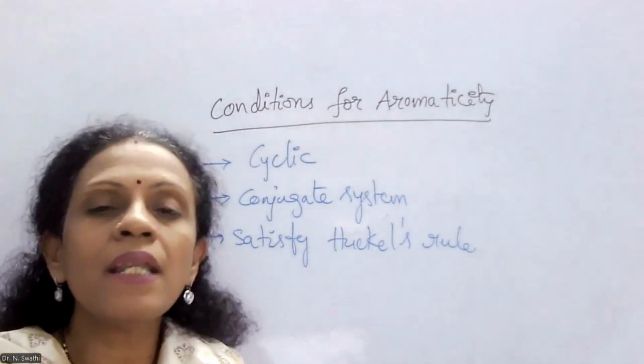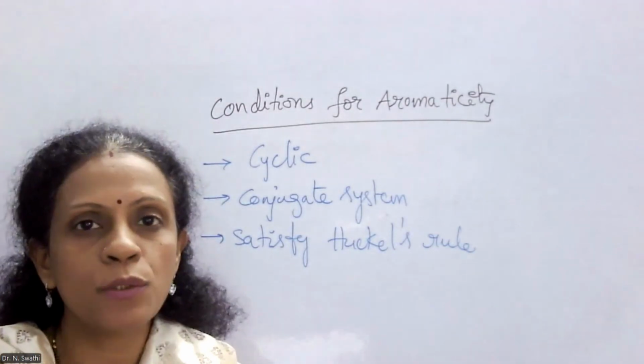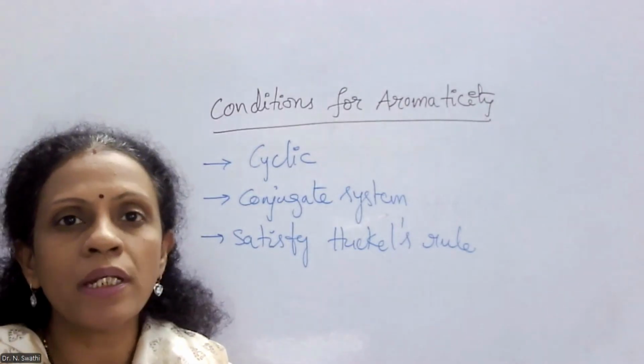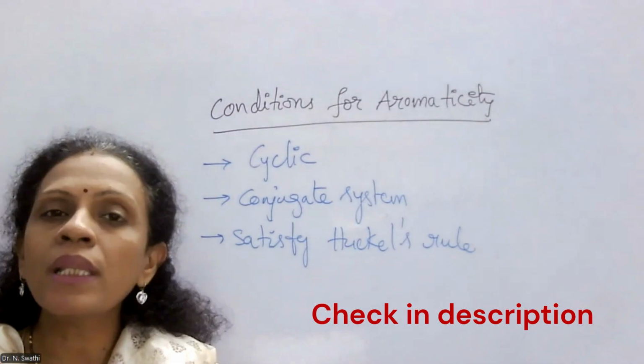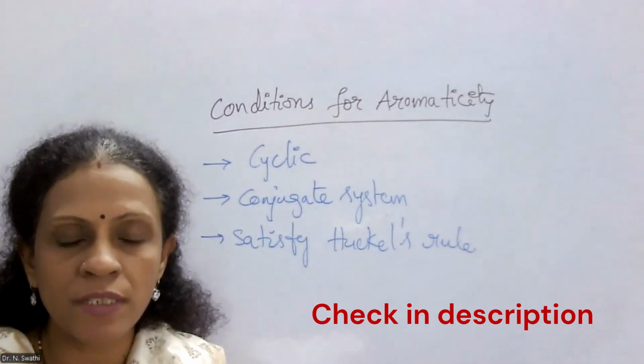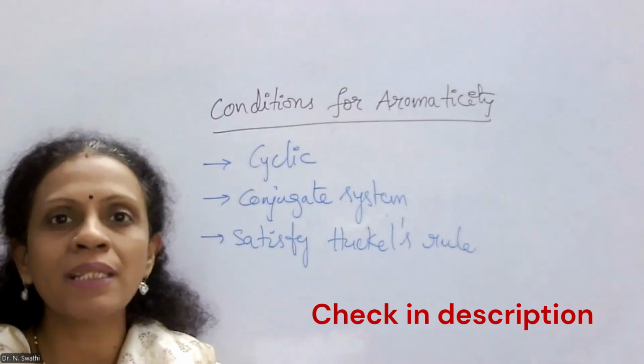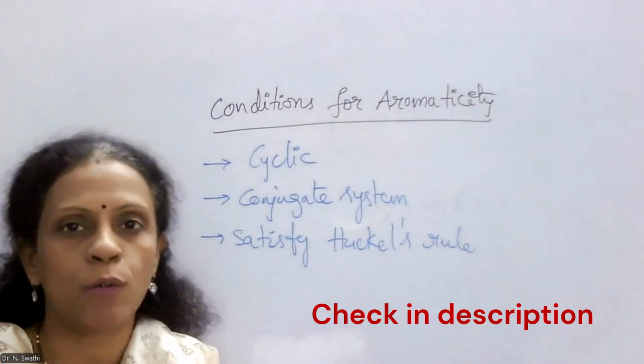I have made a detailed video on aromaticity and Huckel's rule where I explained how benzene, naphthalene and anthracene molecules are considered to be aromatic. So all these details I have given in one of my previous videos. The link for that video is provided in the description. Please go and watch to get more details about aromaticity and Huckel's rule.